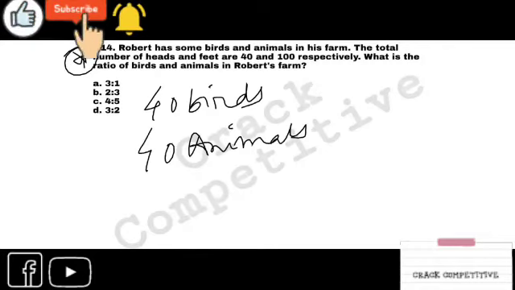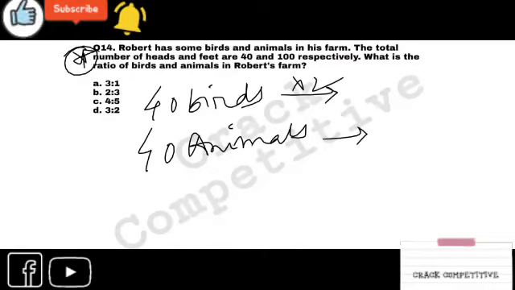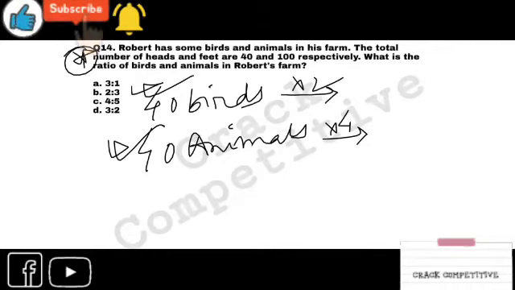Every bird has 2 legs or feet, whatever you say. The animals have 4 feet. It is an assumption. You have to solve it like this.